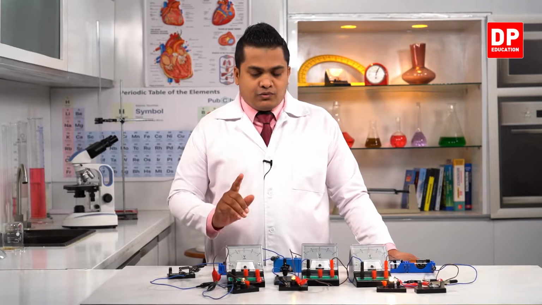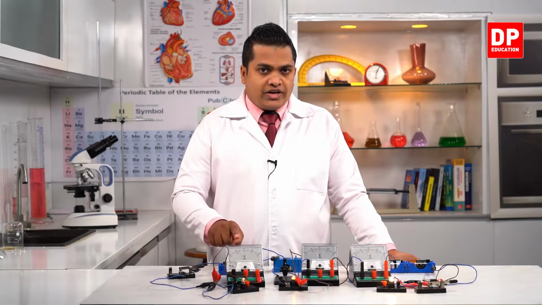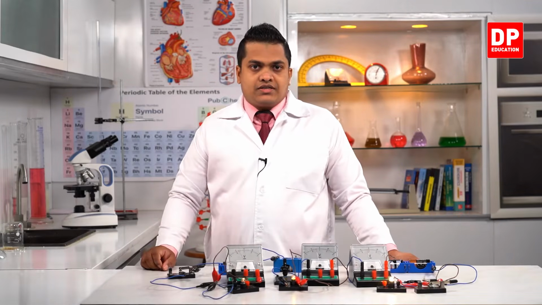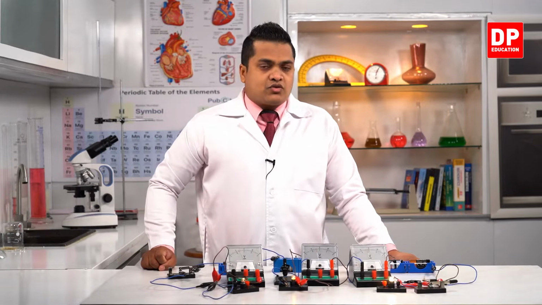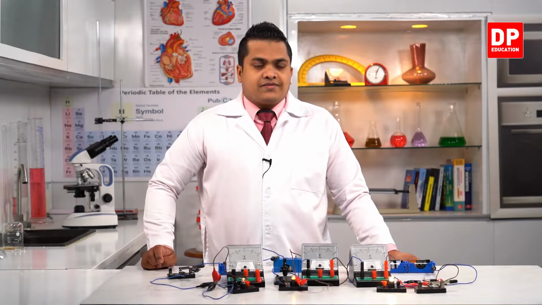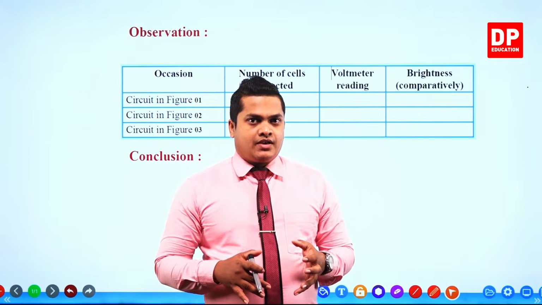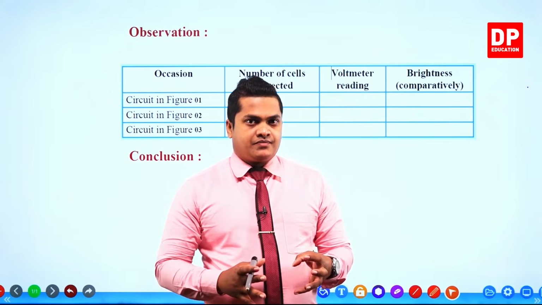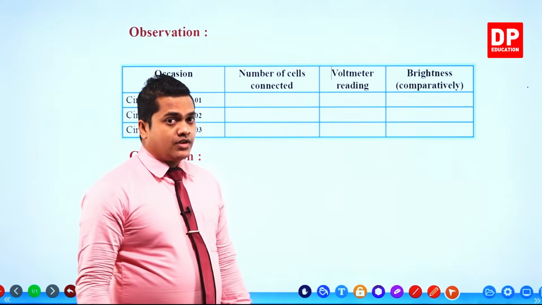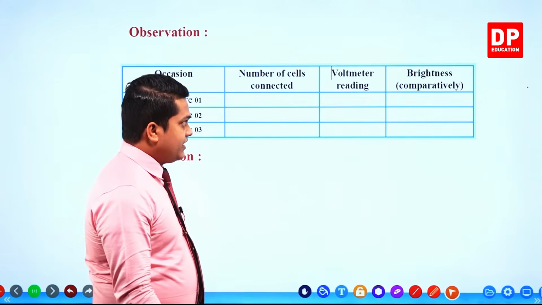1 point, we'll assume that this one is 1.5. Actually we got 1.3. However, the scale is showing 1.5. Here 2.5 and finally 4 volts. Right then, so let's head on to the classroom once again, children, and we'll complete the table by using our observations. Right, my dear children, now we conducted the activity and we got our results. So let's tabulate the results according to the table given in the observation column. So let's fill this out first.